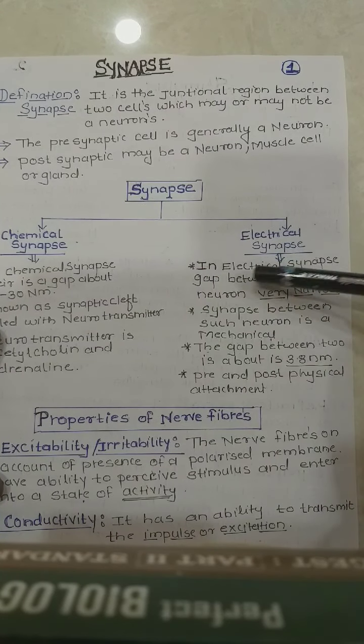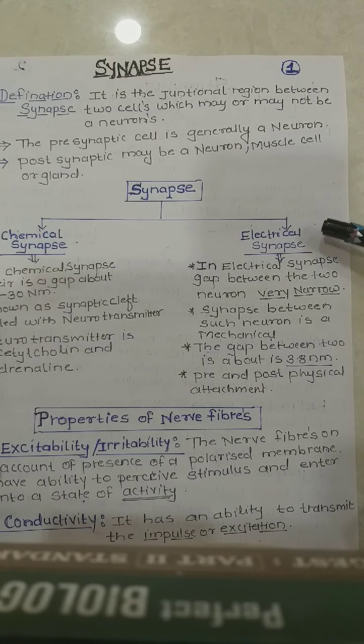Point to be cleared. Now we are going to see the electrical synapse. In an electrical synapse, the gap between the two neurons is very narrow, about 3.8 nanometers.